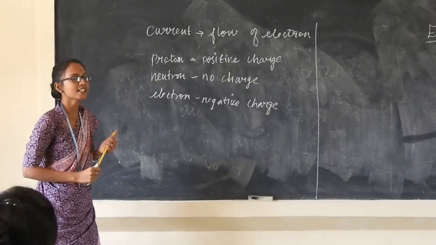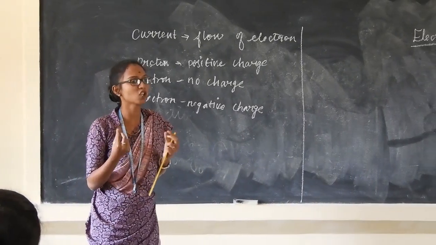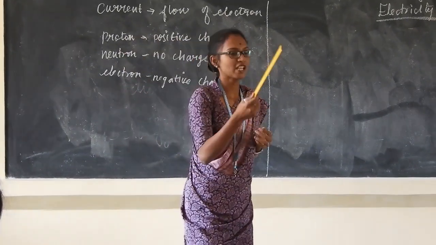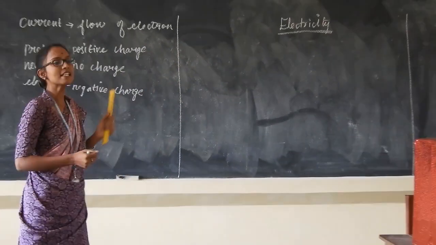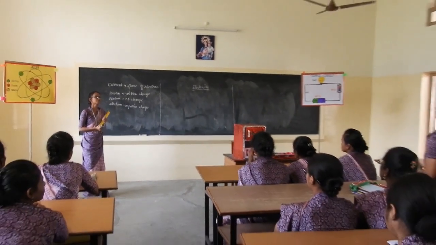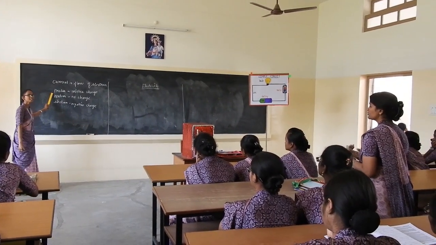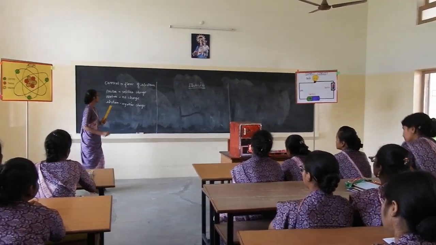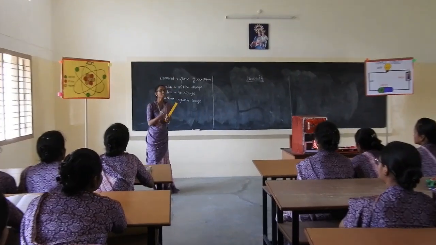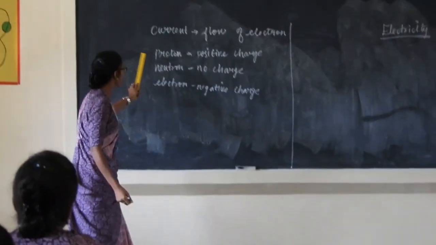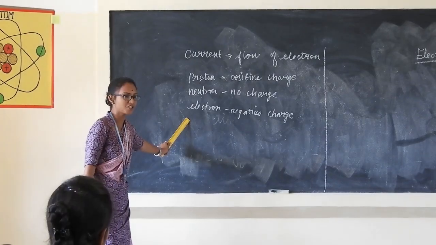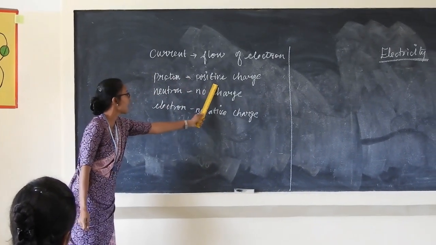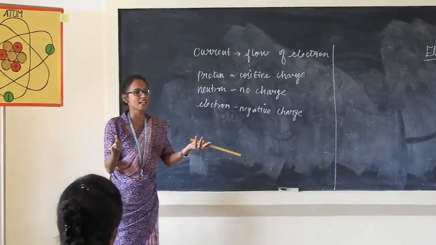These three we call subatomic particles. What is it? Subatomic particle. Shiny, can you list out these subatomic particles? Proton, neutron, electron. Very good. So subatomic particles are three: proton, neutron, and electron. Electron has a negative charge, proton has a positive charge, neutron has no charge.